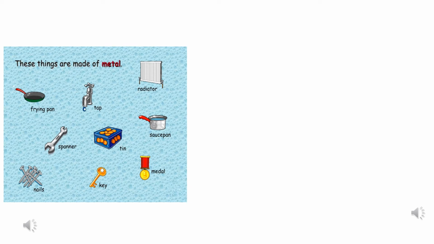Look at the picture given here. These are some of the things made out of metal. So we have a radiator, we have a tap, frying pan, spanner, nails, key, tin, a medal and a saucepan. So all of these are made out of metal. Now keeping all these things in your mind, or various examples in our day-to-day life made out of metal, let us think of different physical properties of a metal and let us come to a conclusion, what is a metal. When I say physical properties, it means how do they look, how are they in nature.